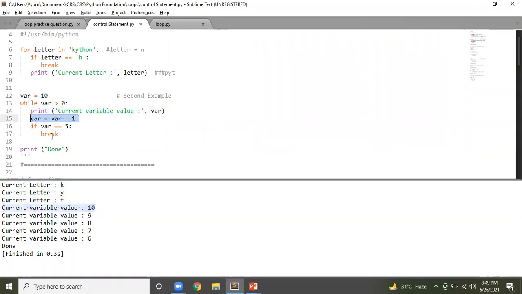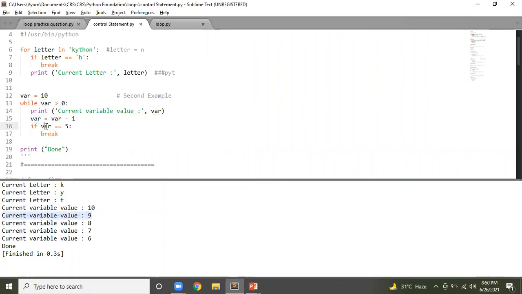It decrements the value of var, and checks if var is equal to 5. No, it is not. It is equal to 9. It goes up here again. Is 9 greater than 0? Yes, 9 is greater than 0. It prints 9 here. It decrements the value from 9 to 8.